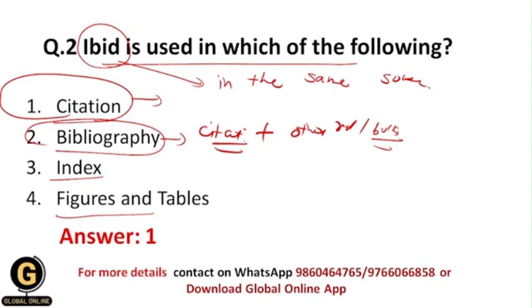Okay, this is nothing but the bibliography, and again ibid can be used in bibliography as well, but the primary use of ibid is in the citation itself, and then after that it comes in bibliography. Then index means basically within the index we give the information about at what page number what is there in the whole research report. And figures and tables, all of you know what that is. That's why your correct answer is 1, that is citation.